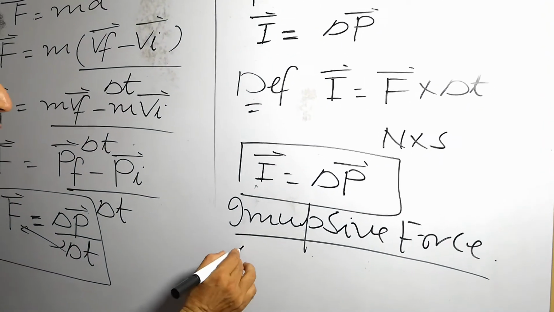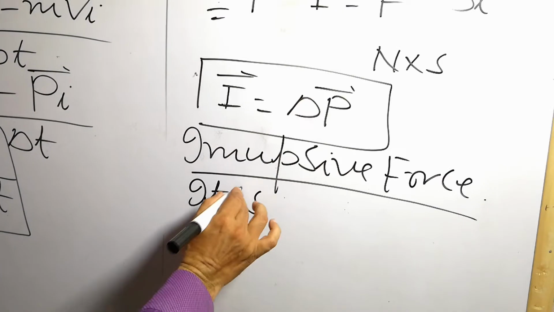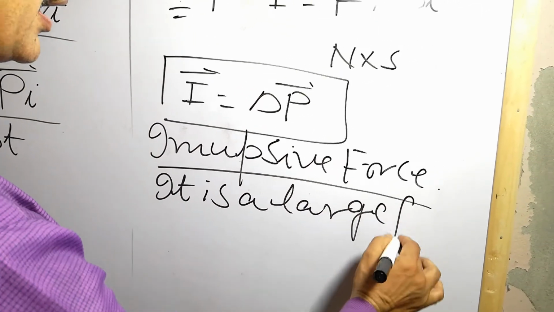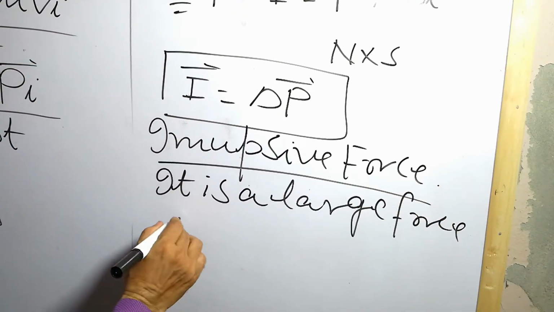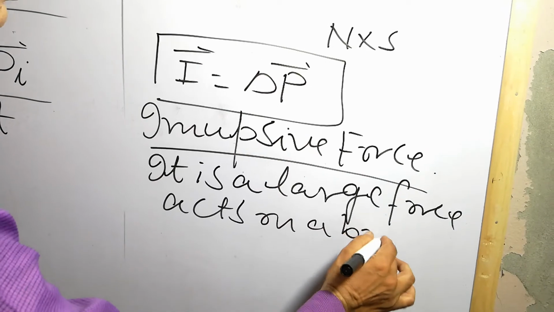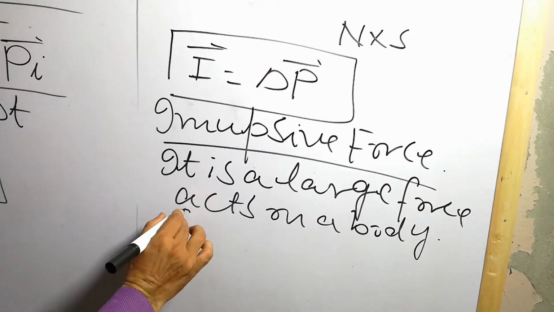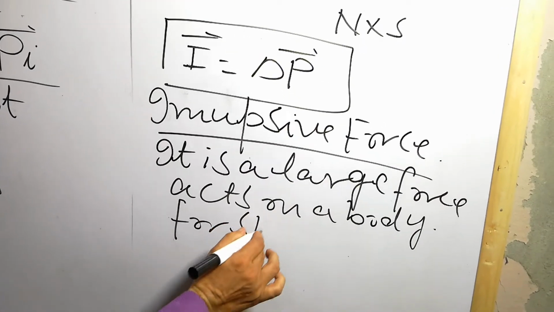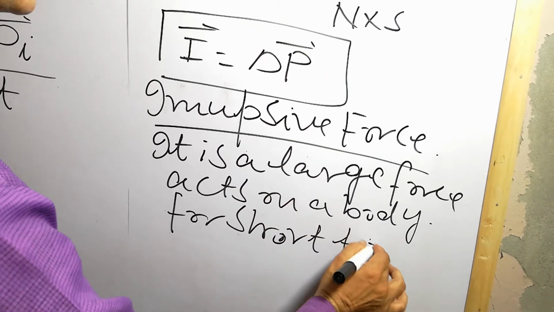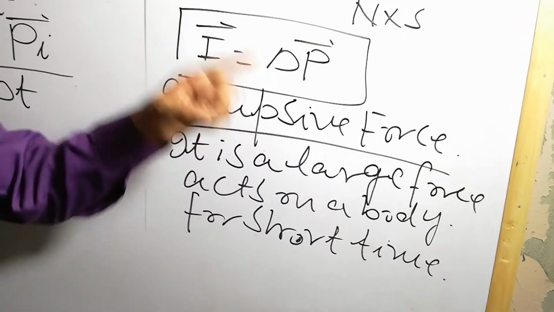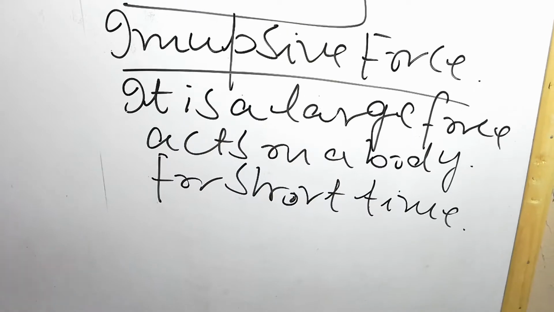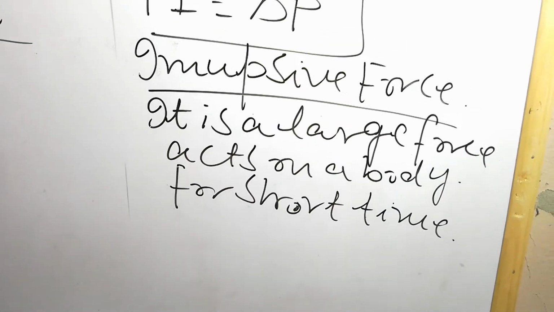It is a large force that acts on a body for a short time. Look at these words. It is called impulsive force.